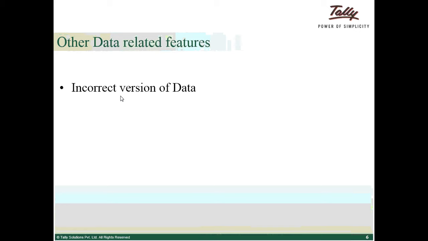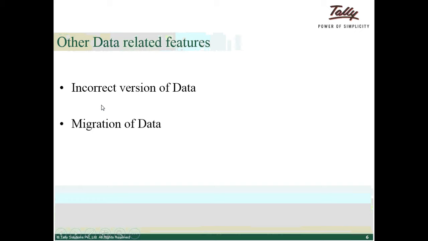Again you get a version mismatch or incorrect version of data. So kindly use the same version or release in which the data was loaded earlier, or you have to use the latest version of Tally ERP 9 in order to rectify this error.